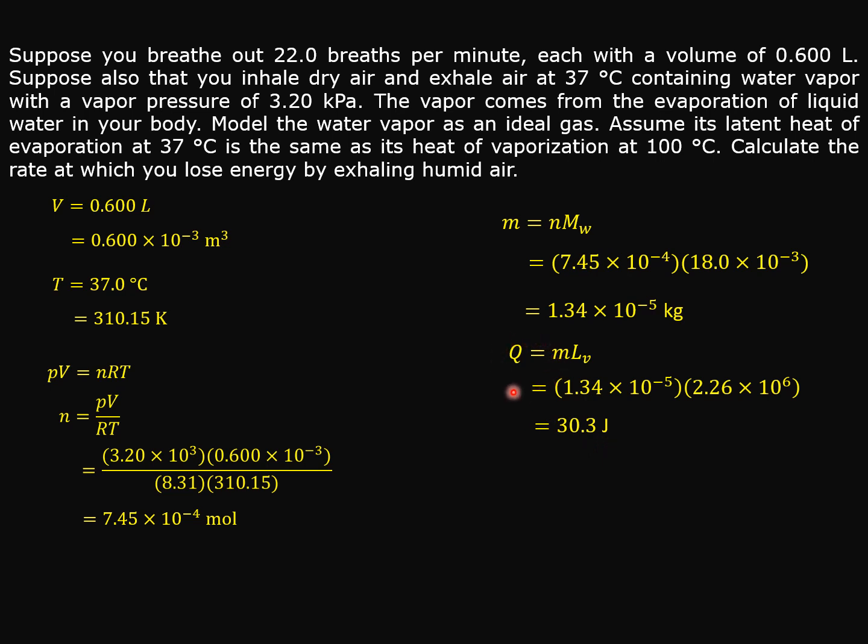This is the heat removed from our bodies, or the heat loss of our bodies through exhaling air in every breath.